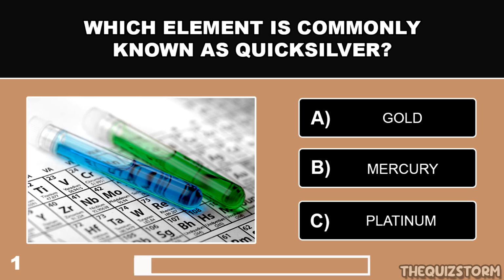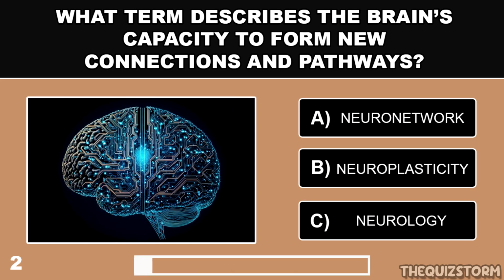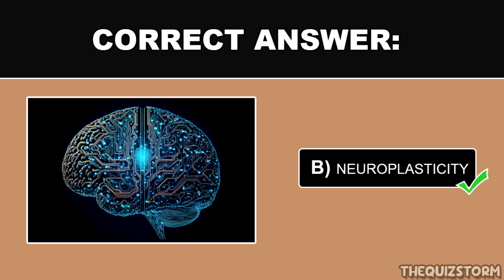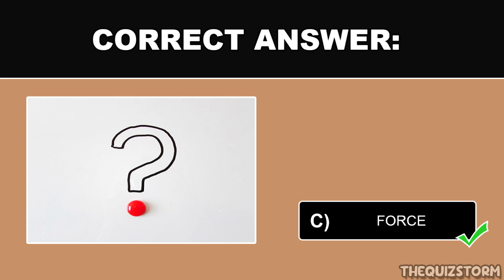Which element is commonly known as quicksilver? And the answer is mercury. What term describes the brain's capacity to form new connections and pathways? And the correct answer is neuroplasticity. What is the product of mass and acceleration? And the correct answer is force.